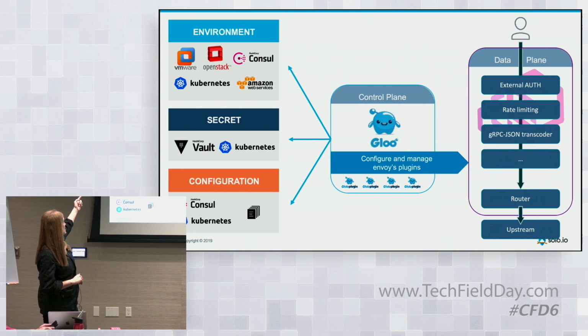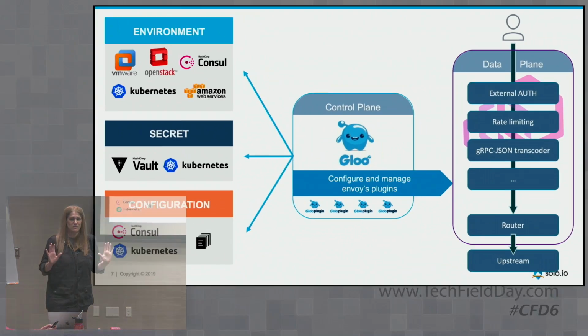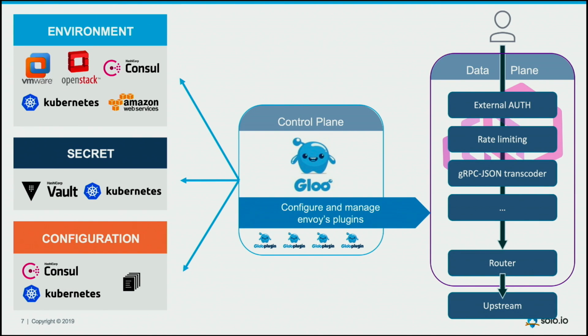So what you have is, we're basically watching. Gloo is pretty dumb. The only thing that it knows is how to watch. So what does it watch? It's watching the environment, and there are some examples, and we'll go into more detail. It's watching secrets, so Kubernetes secrets or Vault secrets. And it's also watching the configuration of the user. The configuration of the user can be stored somewhere. It can be files, it can be Kubernetes CRDs, it can be Consul as a storage, right? We don't really care. It's all abstract, and we can extend it to whatever you want.